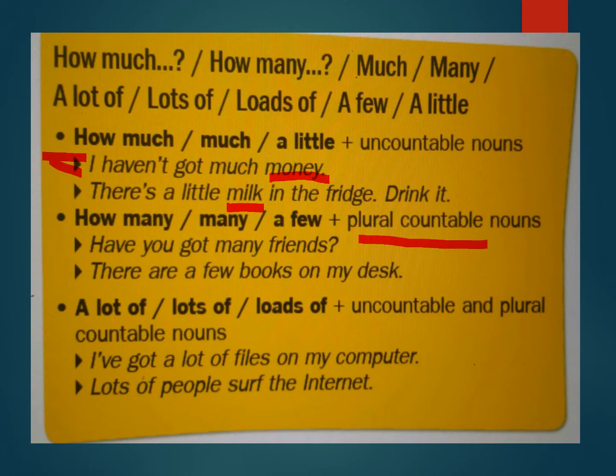Look at the examples. Have you got many friends? Many friends. Friends is a countable plural noun, so we use with it many. There are a few books on my desk. Of course, one would ask, why didn't we use a few in the first example here? In this example, have you got a few friends? It's okay. In such a question, if you have choices, he would not give you two words that can fit. He only gives you one word that can fit. So you will not be confused between many and a few in such a sentence.